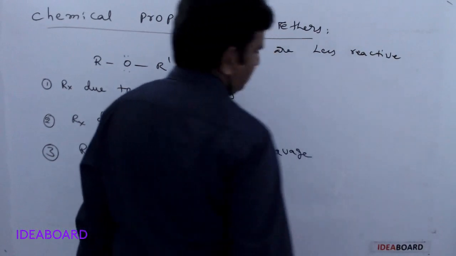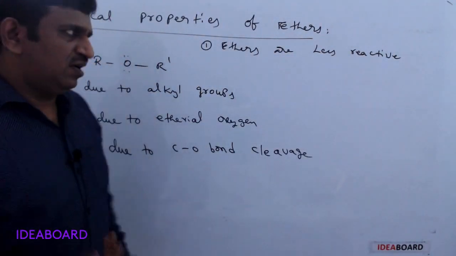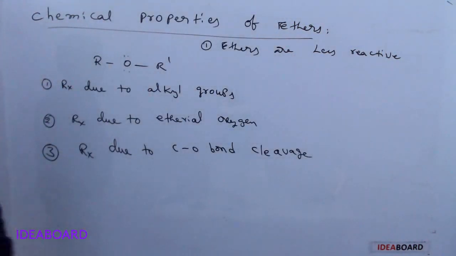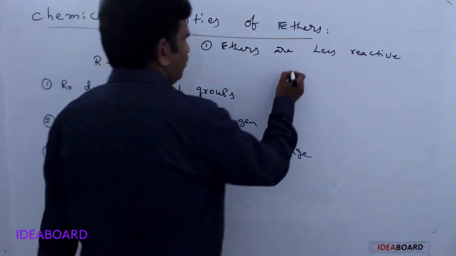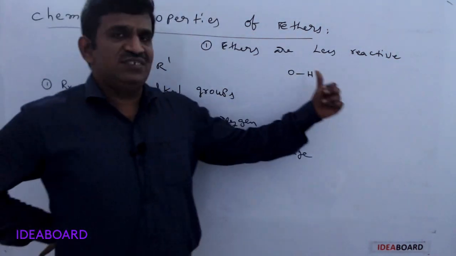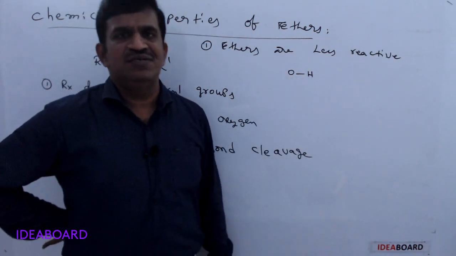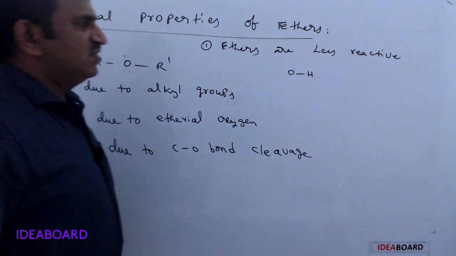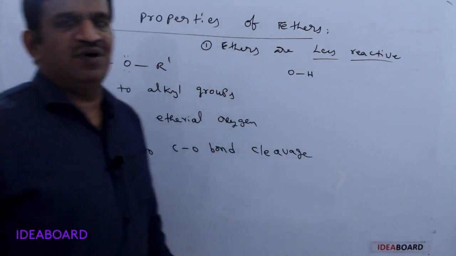They do not have acidic hydrogen; they have only an alkyl group, oxygen and alkyl group, meaning carbon-oxygen bonds only. An OH bond is present in alcohols, but this type of bond is not present in ethers.